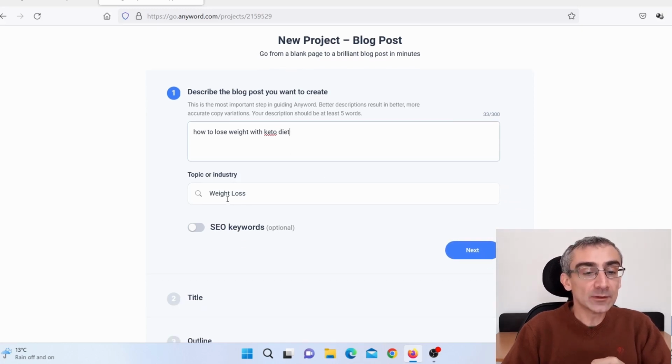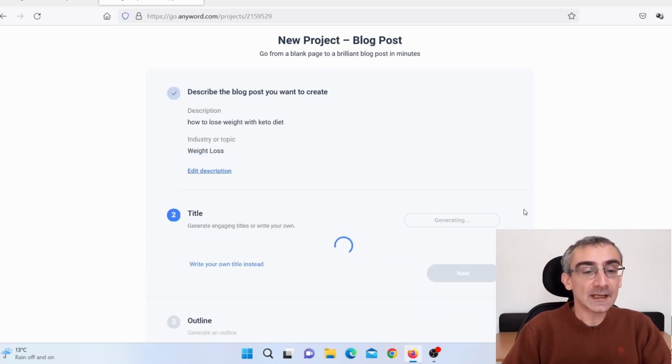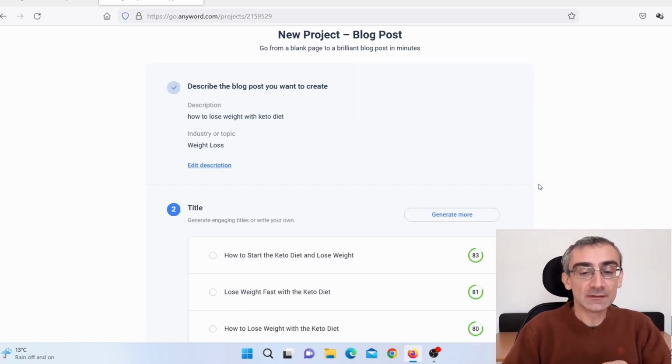So here I can say something like how to lose weight with keto diet. Okay, and here you need to choose topic or industry. As you can see, I have chosen weight loss because that is related to keto diet. Now here you don't need to do anything. So you simply need to click here on next. And here, as you can see, it is working. It is creating a title for my article. Just give it a few seconds.